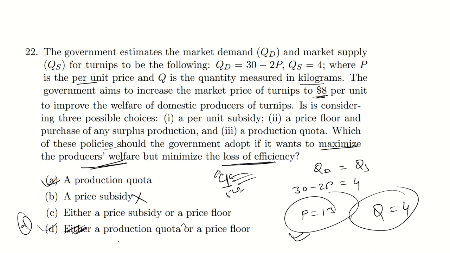So D should be the correct option: neither of these policies will be adopted by this firm. So the equilibrium price should be there to manage these things. I think there is some problem with this question.